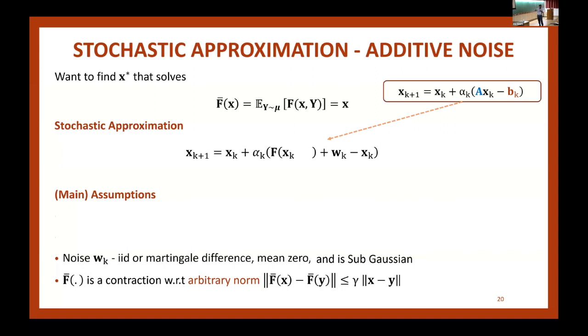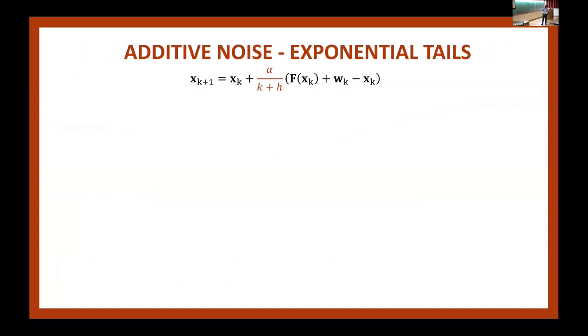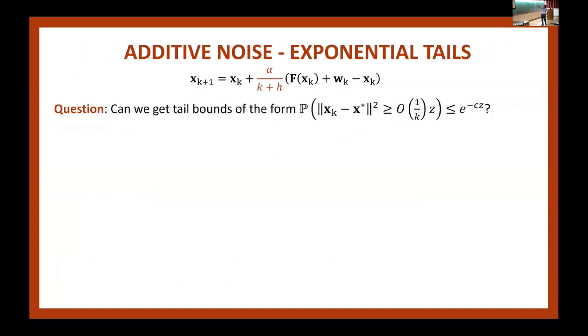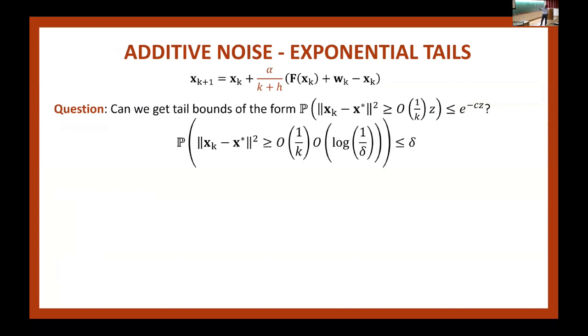Because actually my result is going to be sub-Gaussian. So if this is sub-Gaussian, that will be sub-Gaussian. And again, recall additive noise means that I know A, there's no noise in A, B alone is noisy, and the noise of B is sub-Gaussian. So in this case, the question I had earlier was this: can I have exponentially decaying tail error on the mean square error? And the same thing can be written like this.